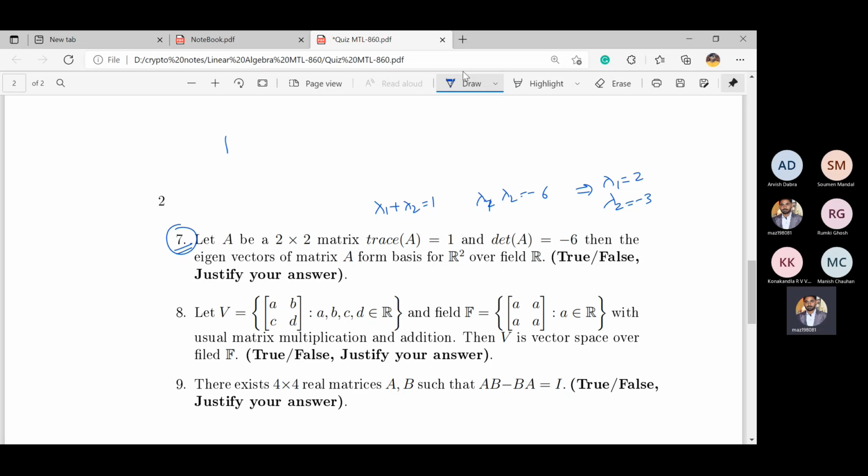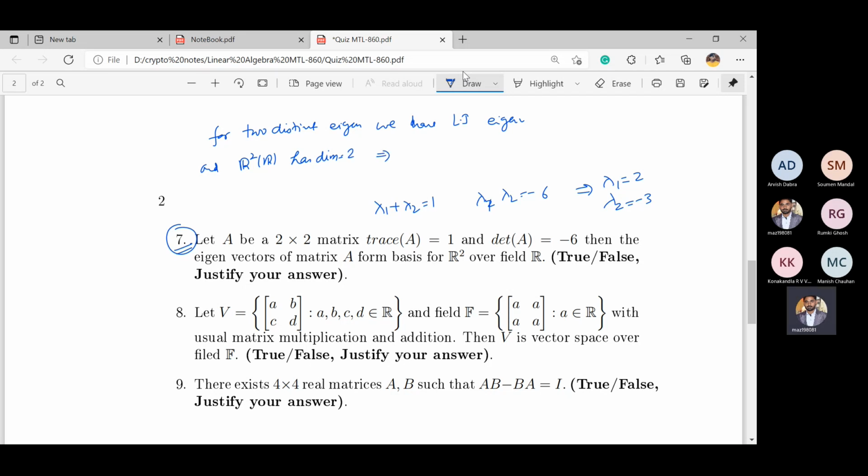That means for two distinct eigenvalues we have linearly independent eigenvectors. And one more thing, R2 over R has dimension 2.